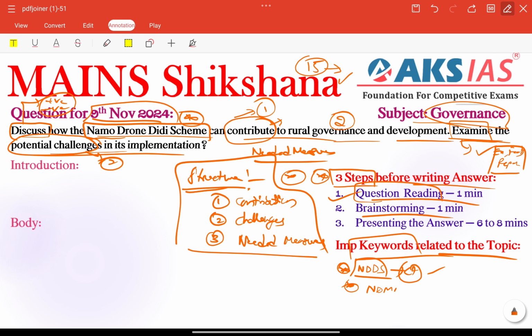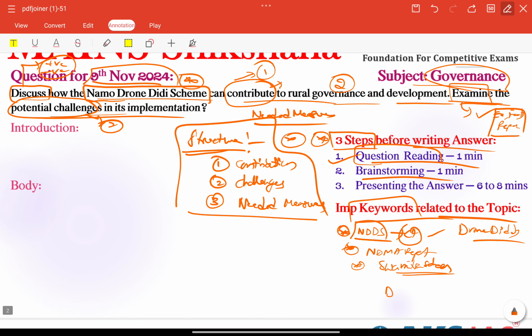For example, we can take the NDMA report during disaster management issues, or we can talk about the Swamitva scheme. It also supports the particular scheme, so that is also very important. Other than that, MGNREGA projects are also interlinked with this particular scheme. Also, training rural women, especially the Drone Didis, is very important here. Other than that, the Digital India Report 2023 is also very important.